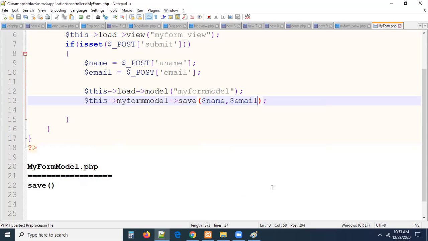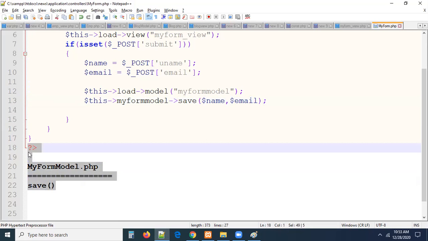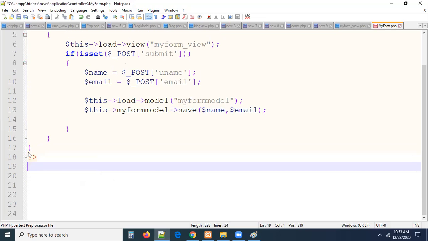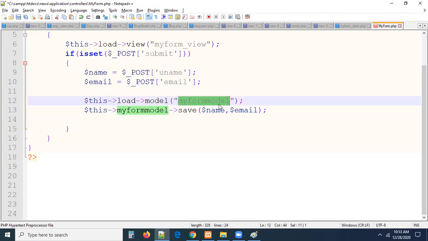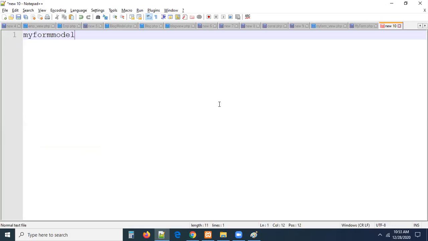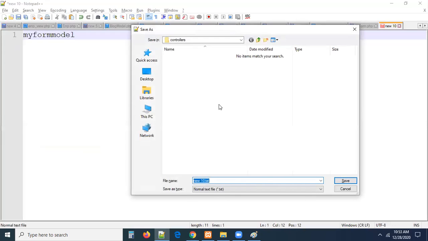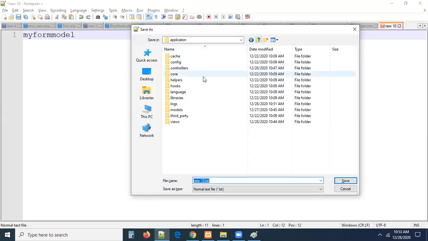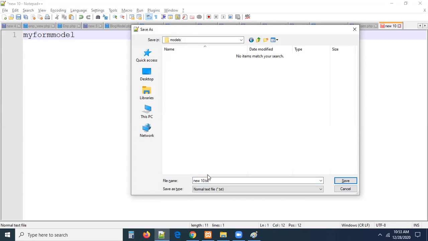Now what happened: once you submit the form, you are collecting it. After collecting it, I'm loading the model. After loading the model, to that model, I'm passing the data, guys. Now you are going to create my form model, right? Let us create my form model. The model is not there now. Let me save the file. Go and save this file into the models folder. This is our models folder.